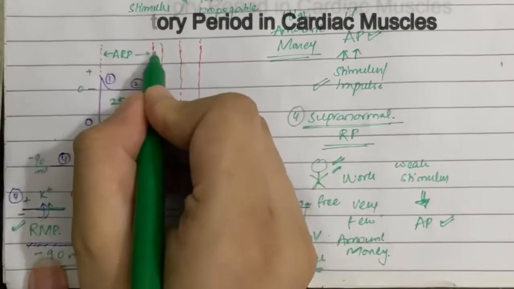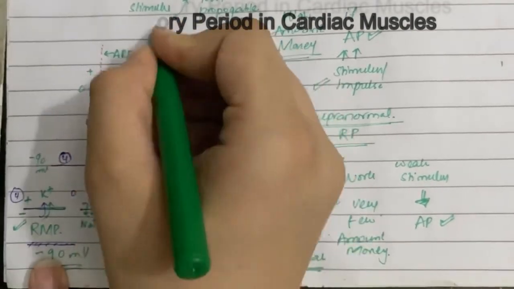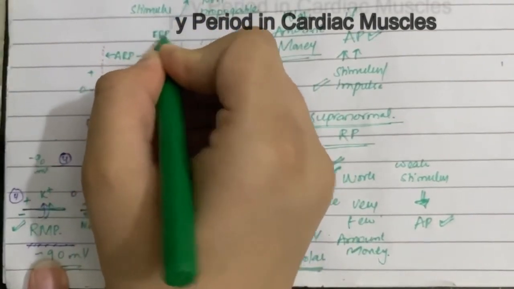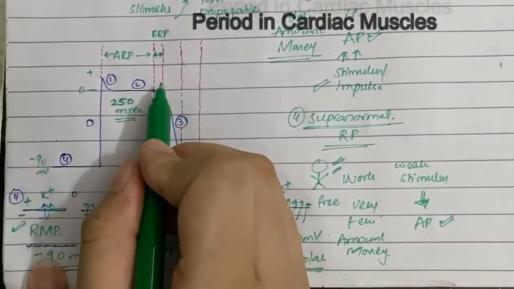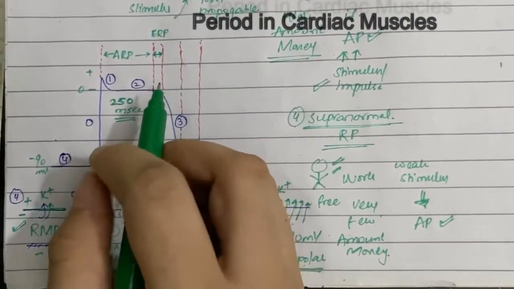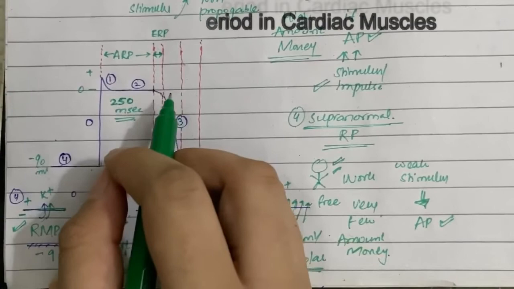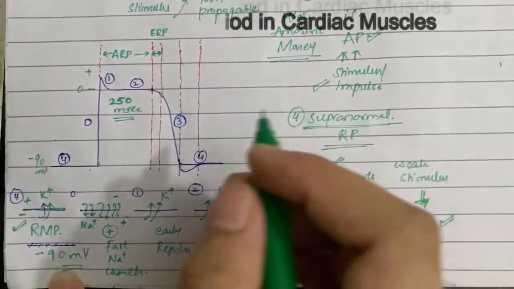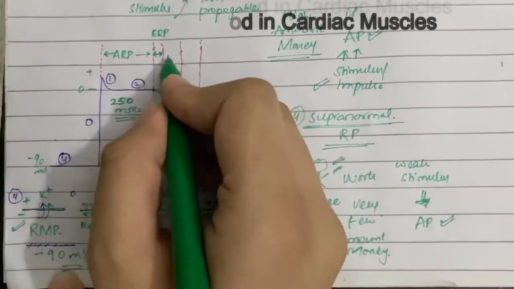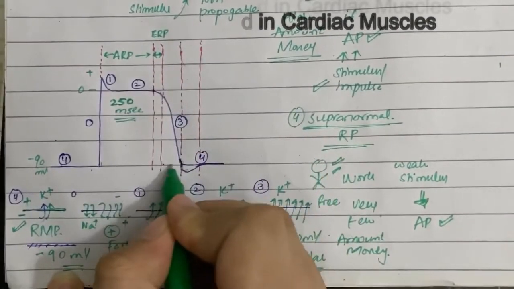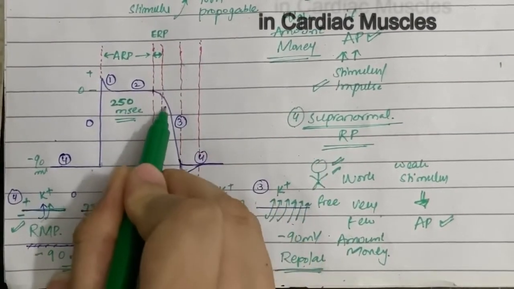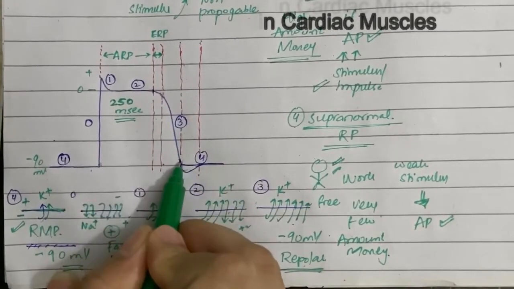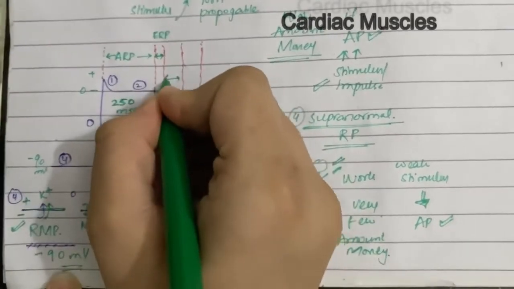Okay, now this brief phase is the effective refractory period, during which impulses are able to generate some depolarizations, but they are non-propagated, meaning they do not spread from the point where they are generated. This phase here, in the repolarization phase, is the relative refractory period.